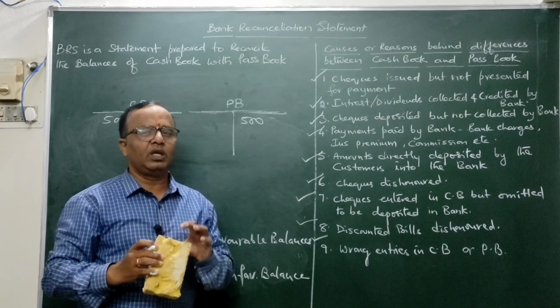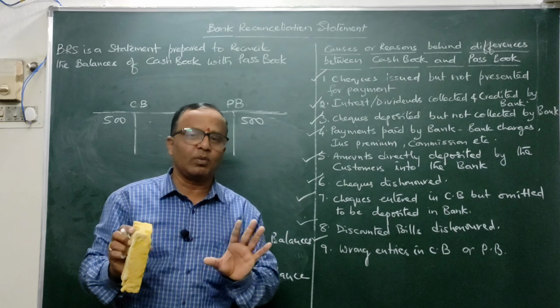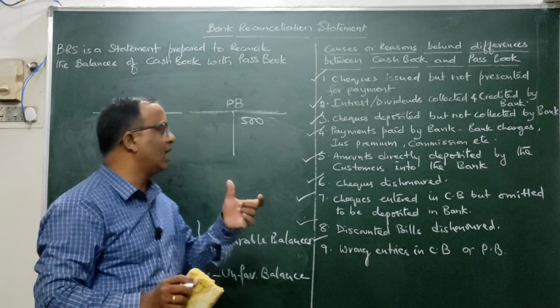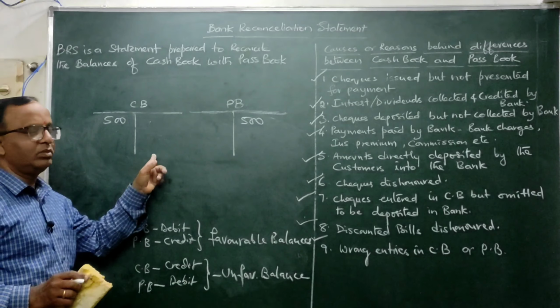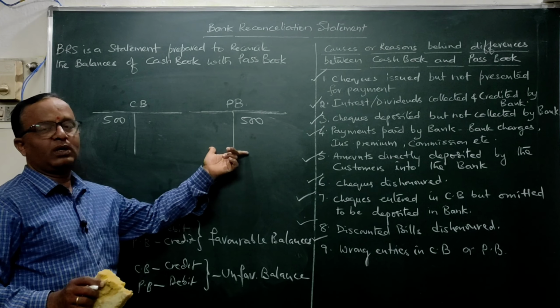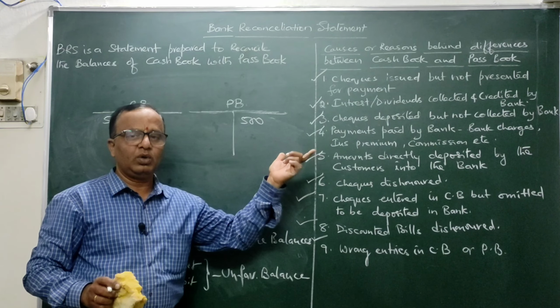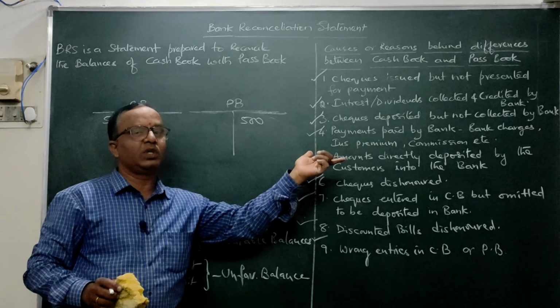So basically here, simple concept I am telling to you people. Already we have done a problem on the 3-column cash book. In the 3-column cash book, whatever bank columns you have maintained, they are nothing but these two. This is the debit column of bank column, this is the credit column of bank column. Whereas this passbook is nothing but a reflection of the customer's account in the bank. So when you are writing in the passbook, we should think from the banker's point of view. If you think it over, then it will be clear.